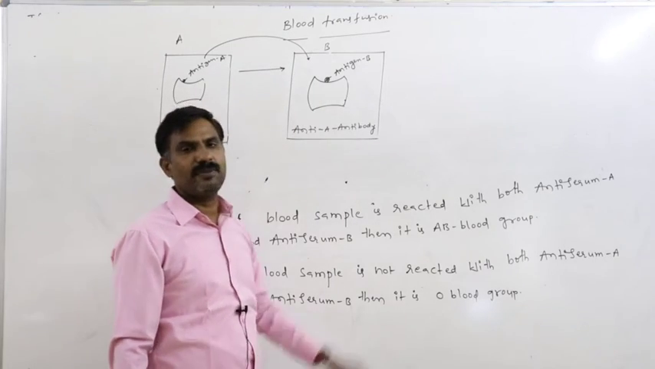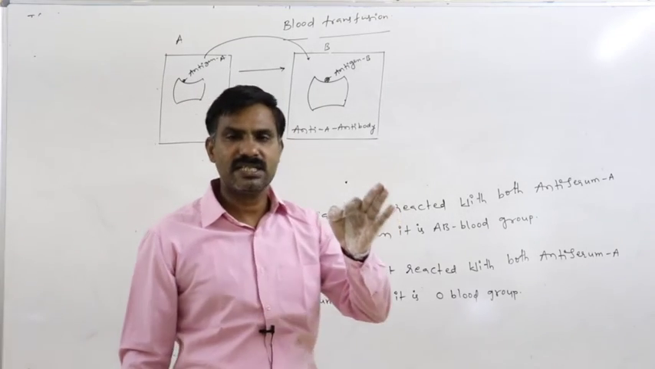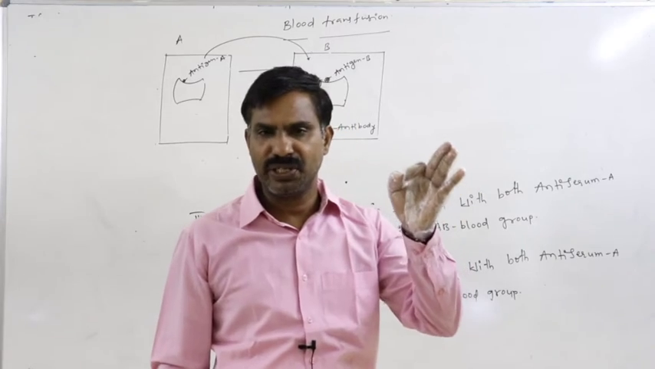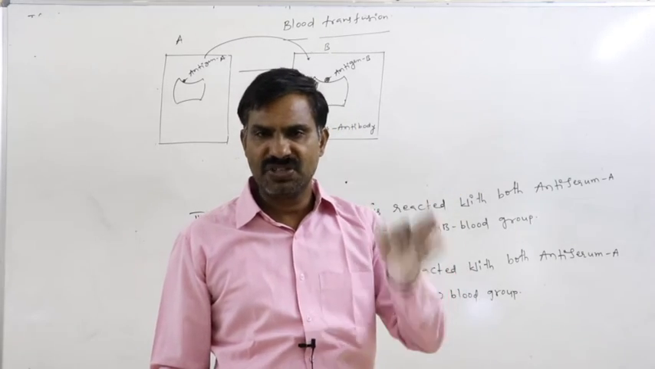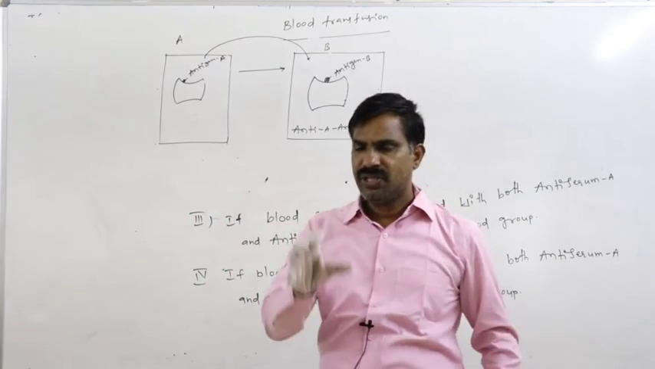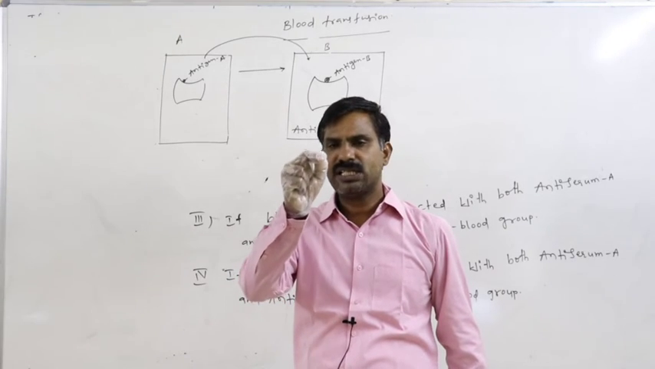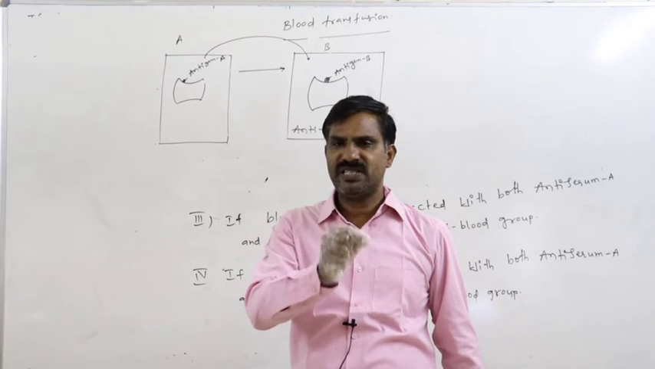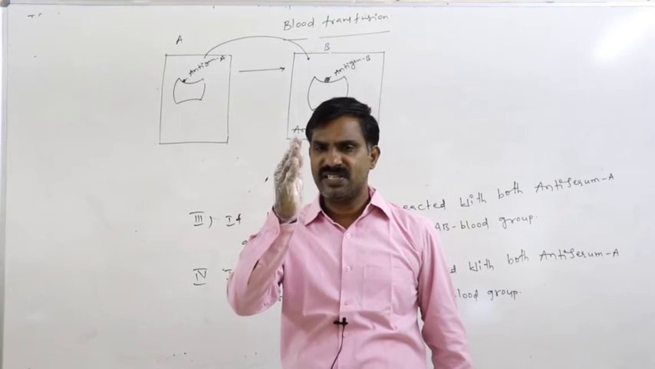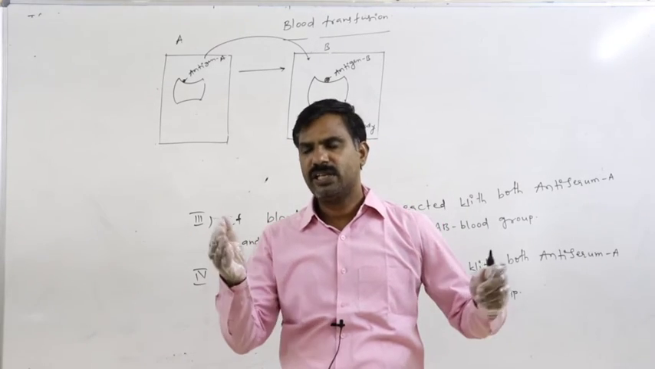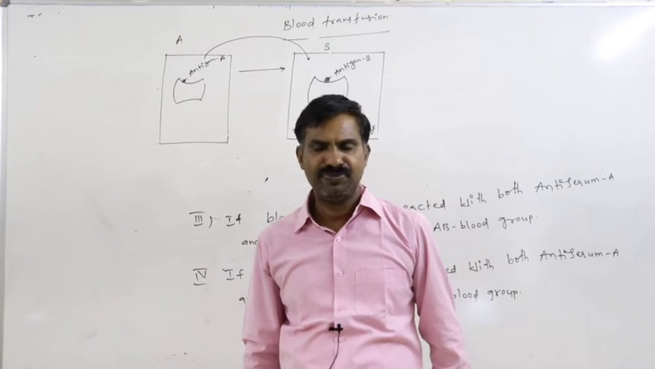In that way, inside the B person's body, the blood cells or RBCs are subjected to clumping. They are destroyed. Finally, this may lead to the formation of clots. If the clots accumulate in the blood vessel, that may disturb the blood flow. Finally, the person may die.